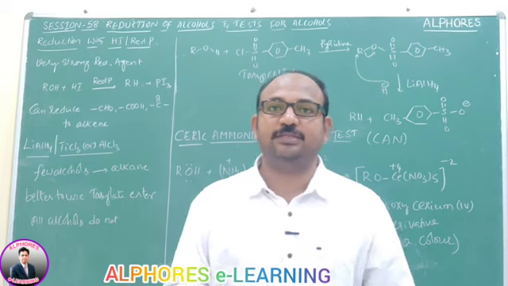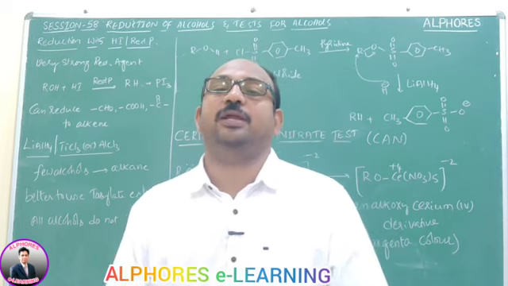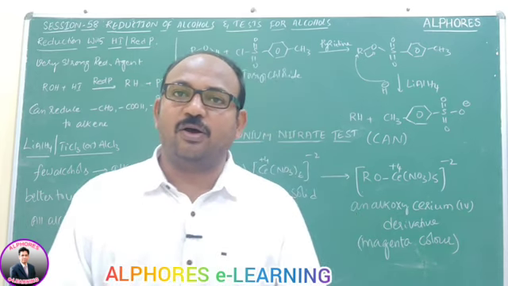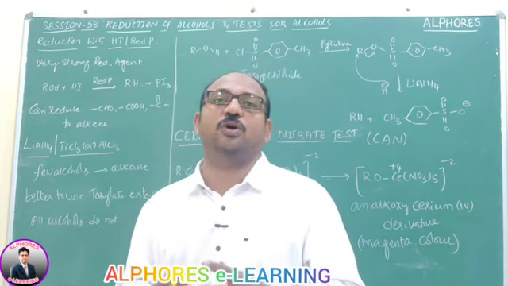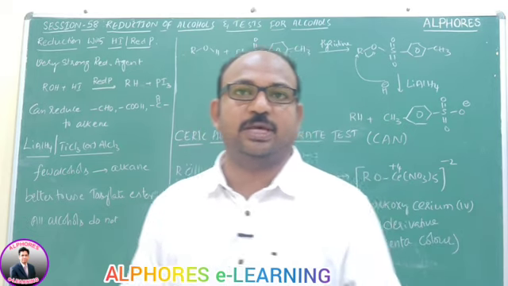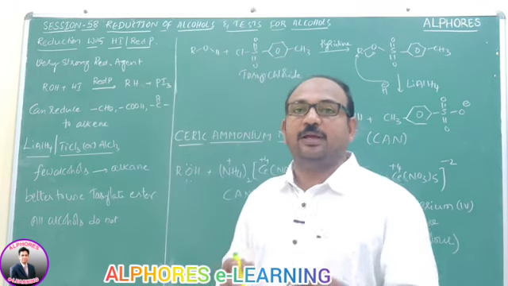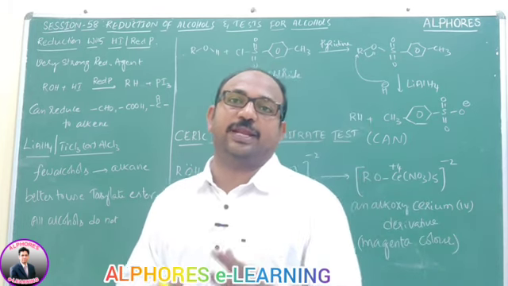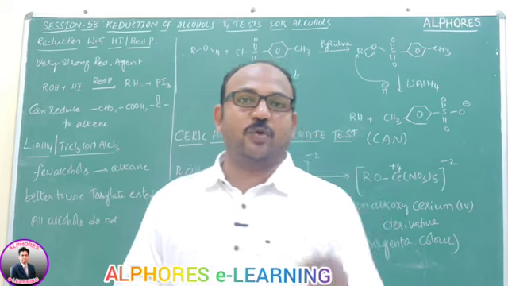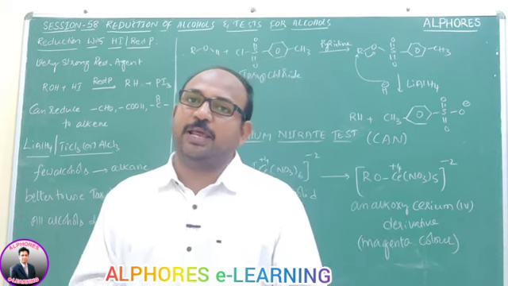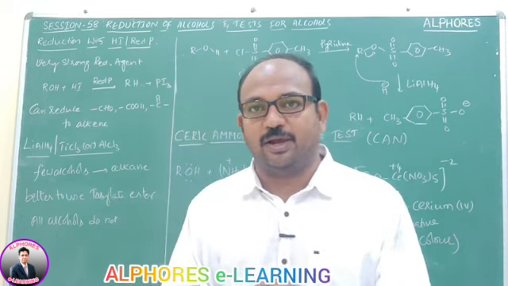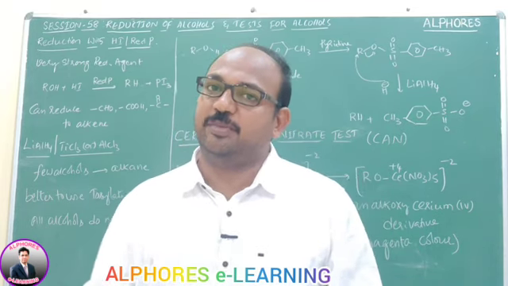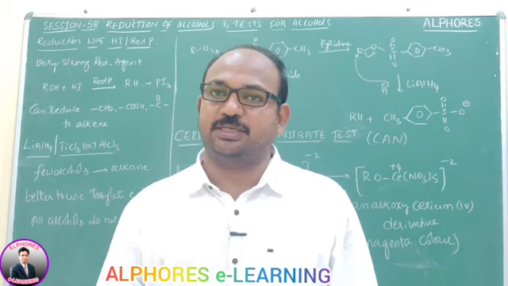This is session 58. In the previous session, we learned the oxidation properties of alcohols with different oxidizing agents, in which way you get products and what mechanism they adopt. Ultimately, from primary alcohols we get aldehydes, from secondary alcohols we get ketones, and tertiary alcohols are quite resistant towards oxidation. Primary alcohols during oxidation give an aldehyde with the same number of carbon atoms, which on further oxidation gives a carboxylic acid with the same number of carbon atoms.